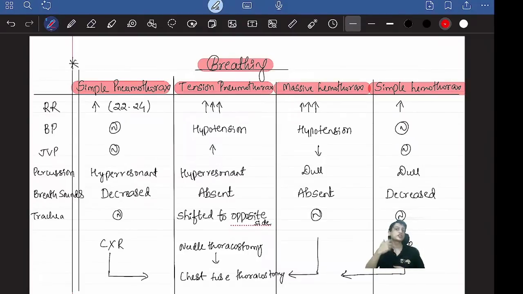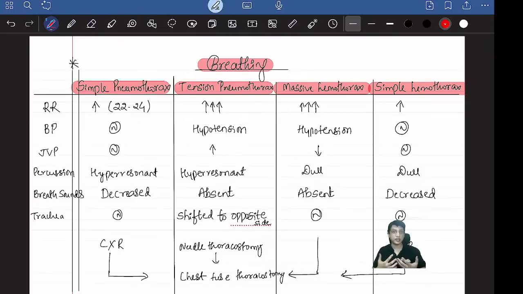JVP, what will happen to the jugular venous pressure? In simple pneumothorax, everything is maintained, it's normal. In tension pneumothorax it will be raised. In massive hemothorax it will be low because volume is also low. All these things, what is JVP, all those things you will learn in medicine. I'll not go into the details. And in simple hemothorax, it's maintained.